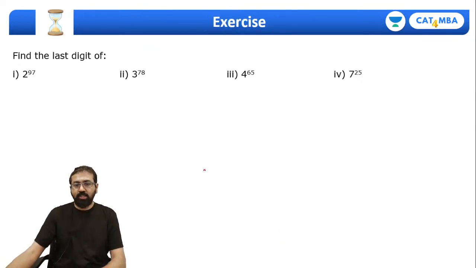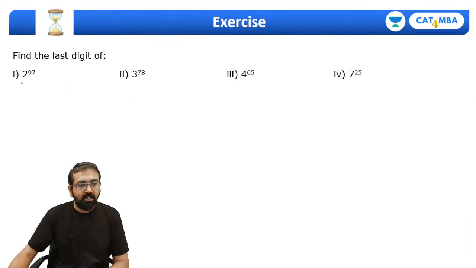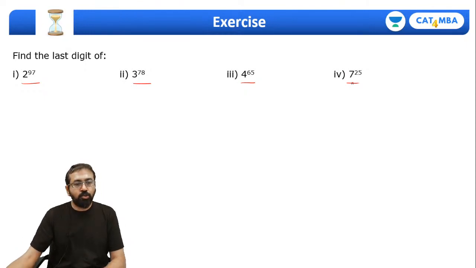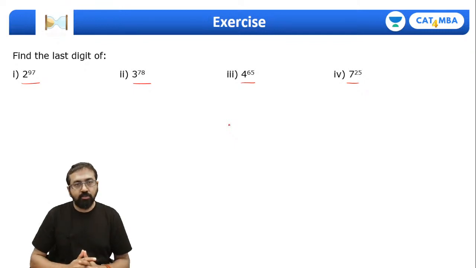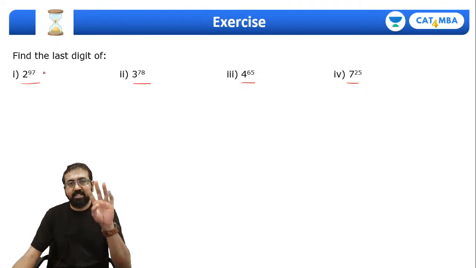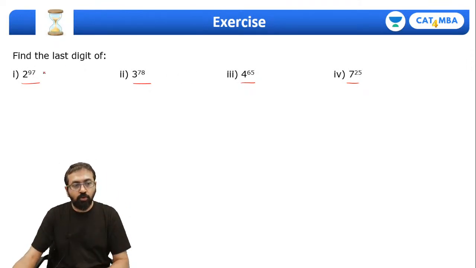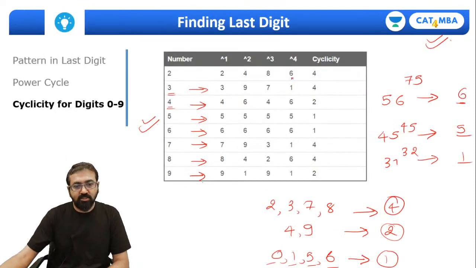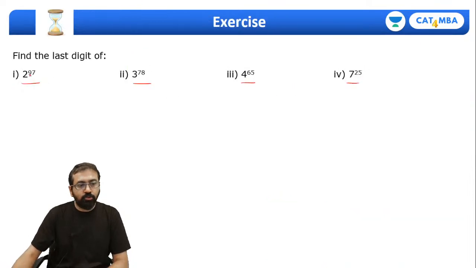Right, okay, so here come the questions for you. Everyone, type the answer in the chat box without using pen and paper. That would be superb. If you can do it without using pen and paper, fantastic. Straight away type the answer in the chat box. 2 raised to 91, so 2 raised to 96 will have last digit 4, not 4. What will be the last digit of 2 raised to 96? 6. You know, 2 raised to 4 has last digit 6. So 2 raised to 96 will have last digit 6, and 2 raised to 97, can I say the last digit will be 2 again?